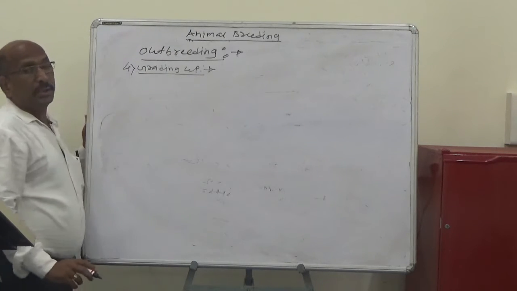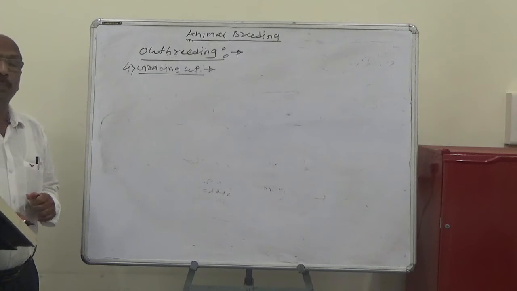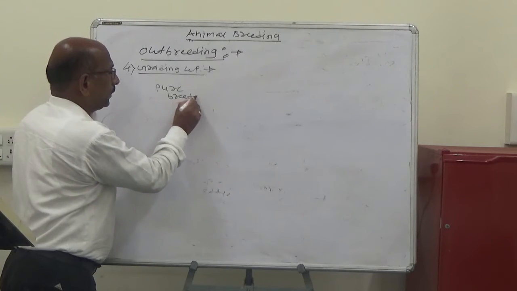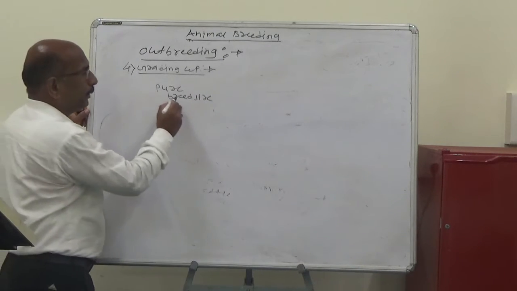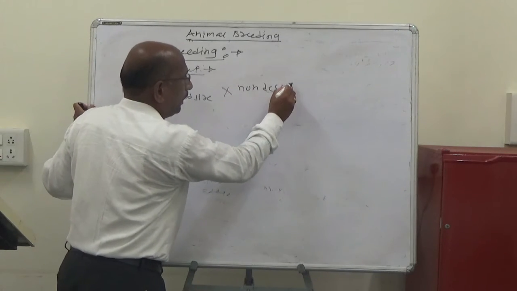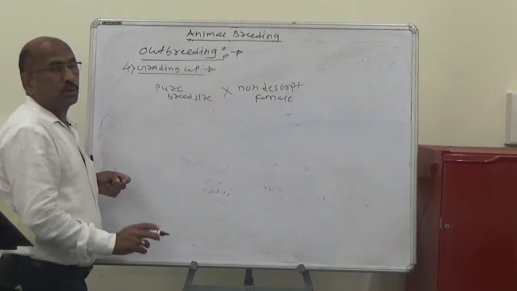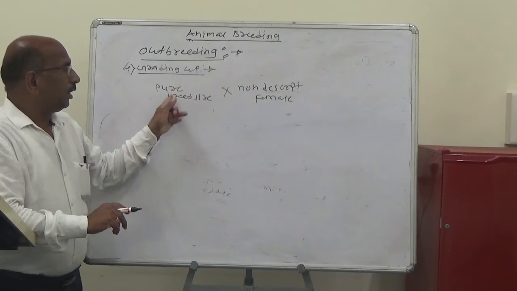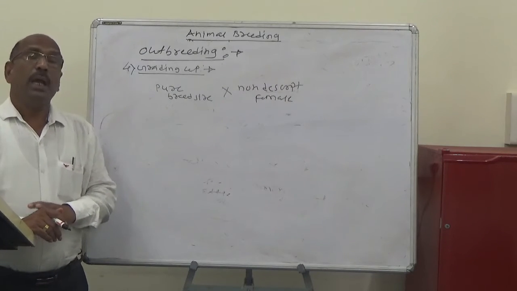Grading up can be defined as the mating of a purebred sire to non-descript females. Non-descript means poor milk-producing animals.